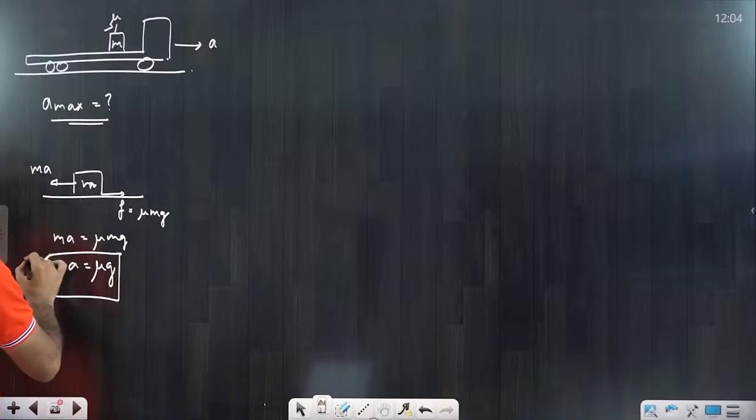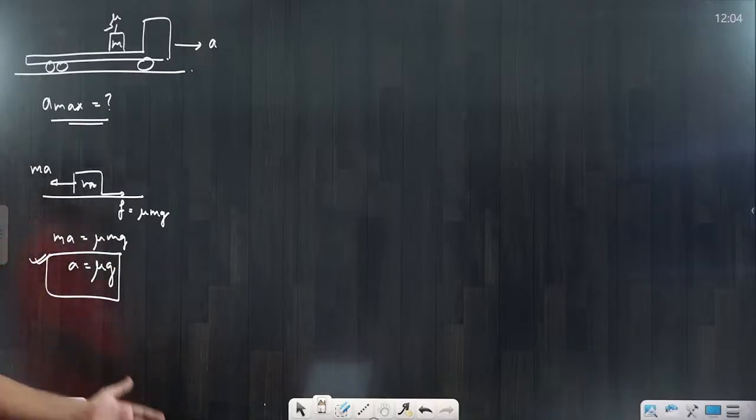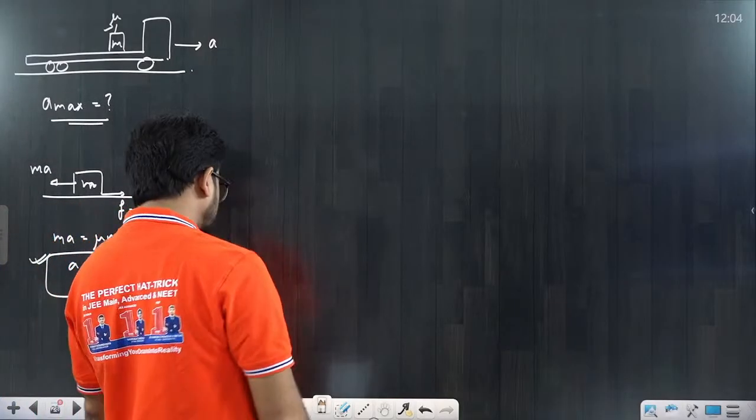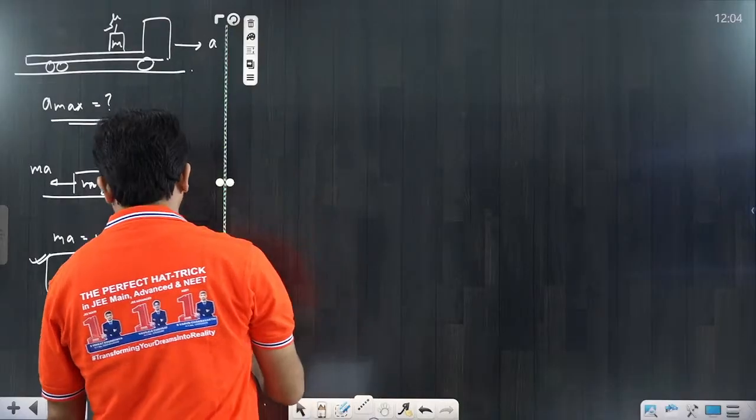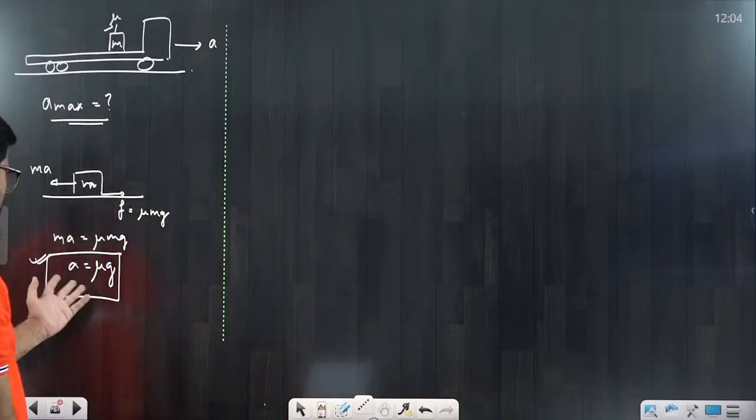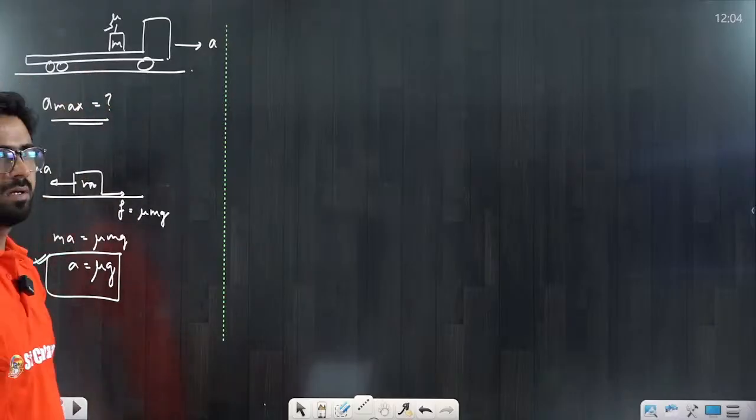Up to here you can apply it, no problem. If you apply more than that, the block is definitely going to slide in the backward direction.